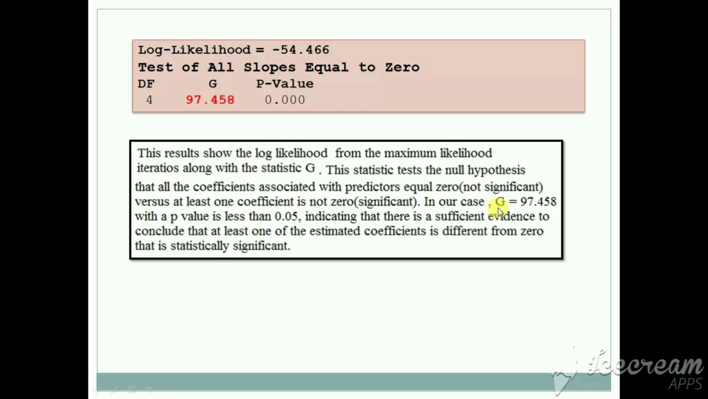In our case G is equal to 97.458 and the p-value is less than 0.05, indicating that there is sufficient evidence to conclude that at least one of the estimated coefficients is different from 0, that is statistically significant.